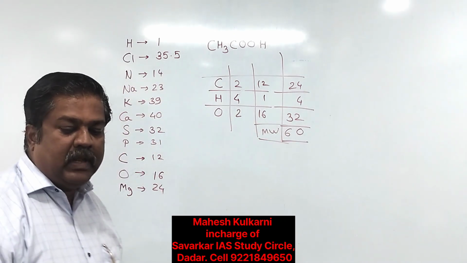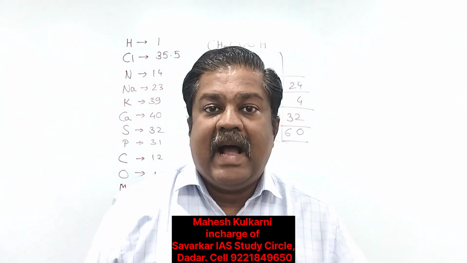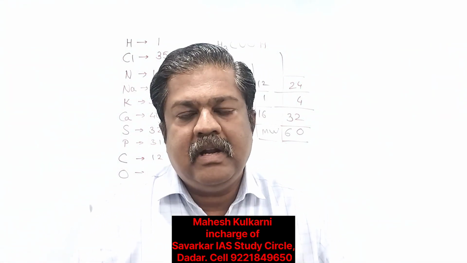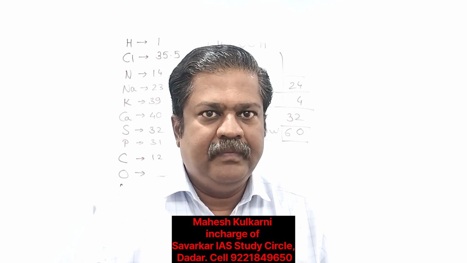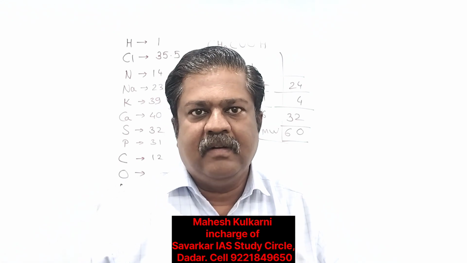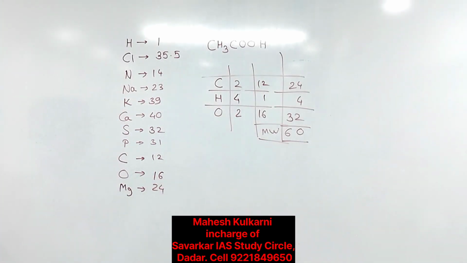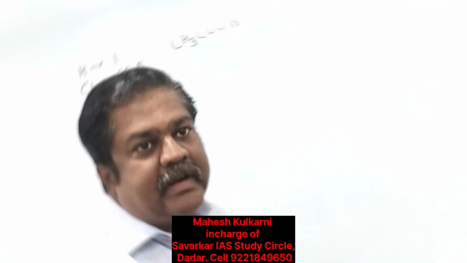The IUPAC name, International Union of Pure and Applied Chemistry, is ethanoic acid. The common name is acetic acid, and in the kitchen we call it vinegar. So this is the molecular weight of acetic acid. Second substance.